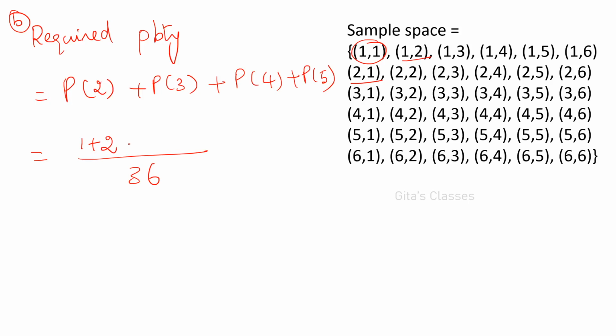So 2, plus for sum 4: 1 3, 2 2, 3 1, right? So this is 3 possible ways. Next, P of 5 means what? It may be 1 comma 4, 2 comma 3, 3 comma 2, 4 comma 1. So 4 by 36. That is 10 by 36, or 5 by 18. Okay.